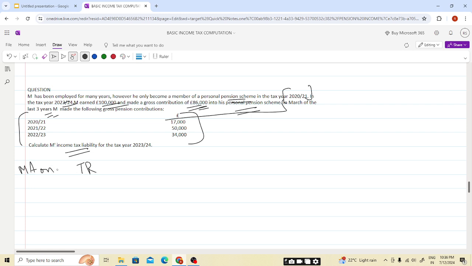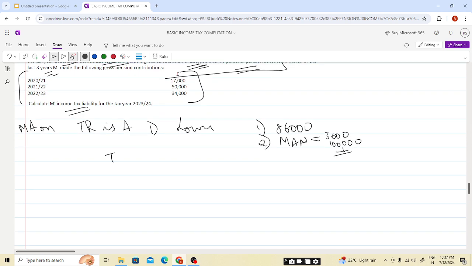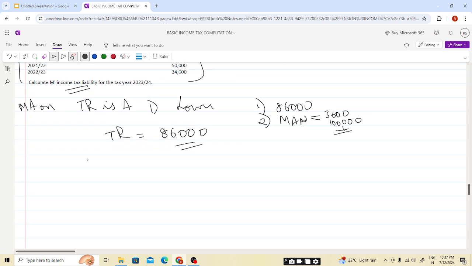The maximum amount on which tax relief is available is, students, the lower of 1 and 2. One is the total gross contribution of 86,000, and the second is the maximum annual amount, the higher of two things: 3,600 and relevant earnings. UK relevant earnings include furnished holiday lettings, taxable trading profit and employment income, so it will be 100,000 here. Lower of means tax relief is available on the whole contribution amount, that is 86,000, as it is lower. So tax relief is available as he is a higher rate taxpayer.